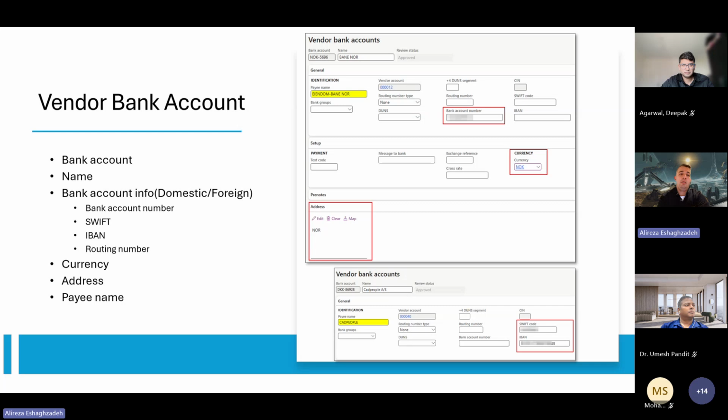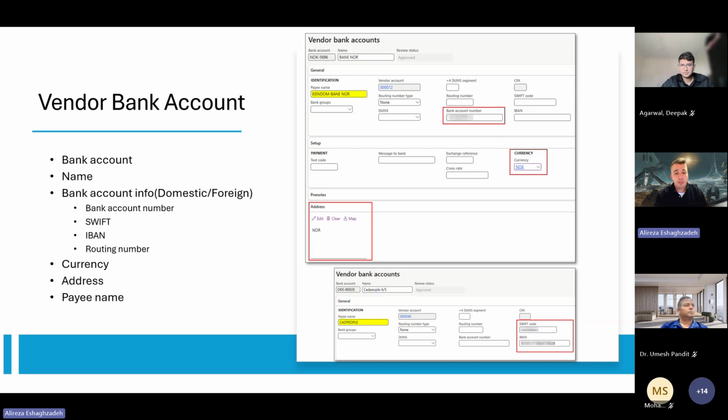But what I recommend is to start first with the address, because once you activate the address, it will enable validation for the IBAN. If you don't have an address, there is no validation, so you can just write 1, 2, 3, 4. But as soon as you add the address, it will enable this validation.